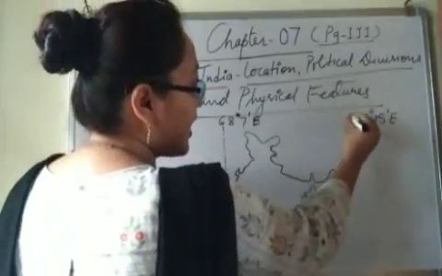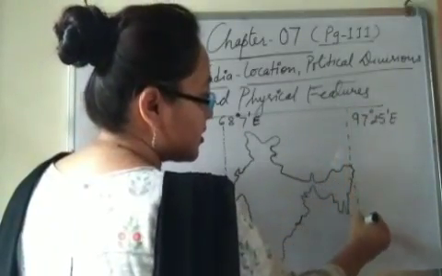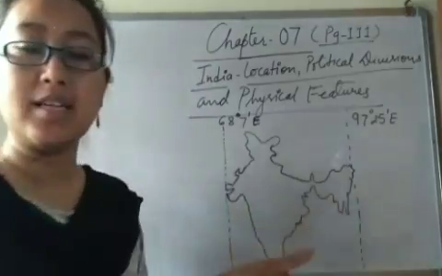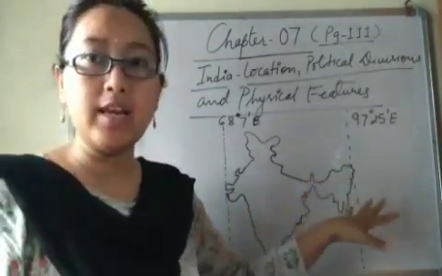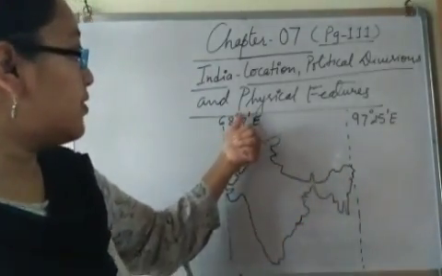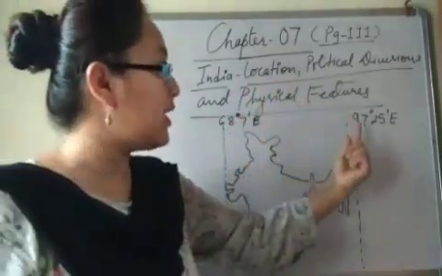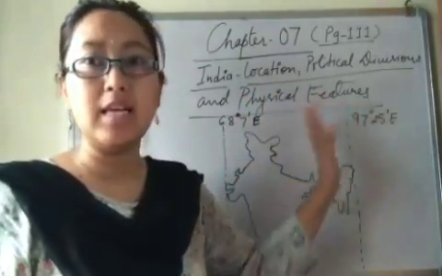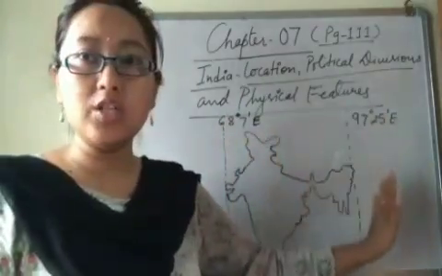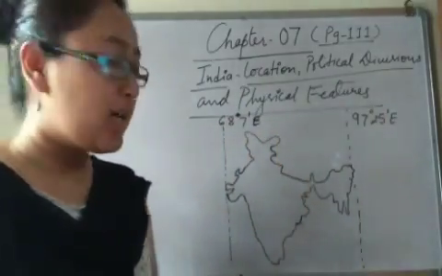So this is the longitudinal extent of India, right?